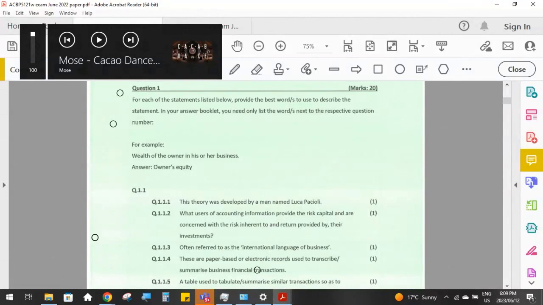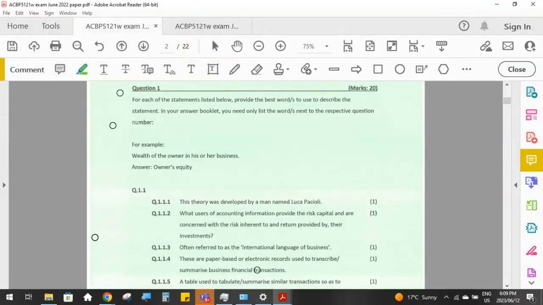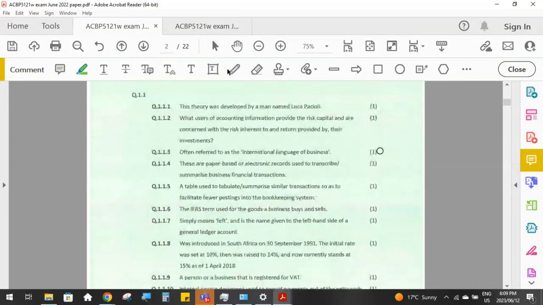So I can hear. Okay, so question number 1 was for 20 marks, and this entire question was 20 theory questions, each for 1 mark. So it looks like it could be quite easy, but for you guys to remember 20 different theory questions can be quite tough, because remember, you would have had to memorize this work in an exam. You are sitting there, closed book. All you have in front of you is the question paper and your answer book.